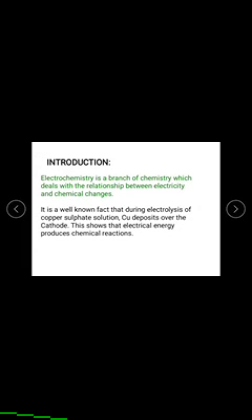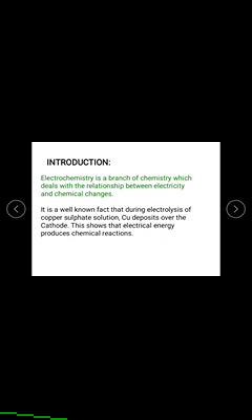The positive and negative ions move towards oppositely charged electrodes. The copper plus 2 ions move towards the cathode side and are reduced to copper, which is deposited on the surface of the cathode.